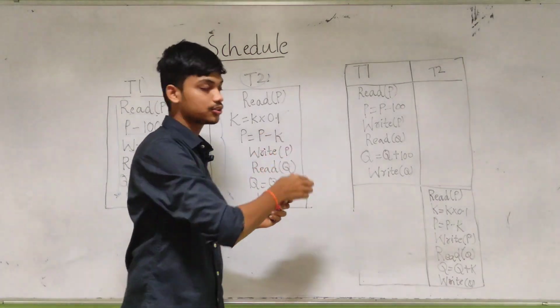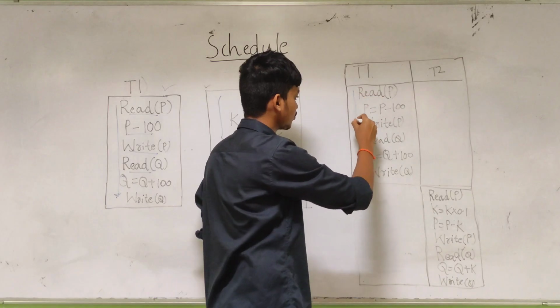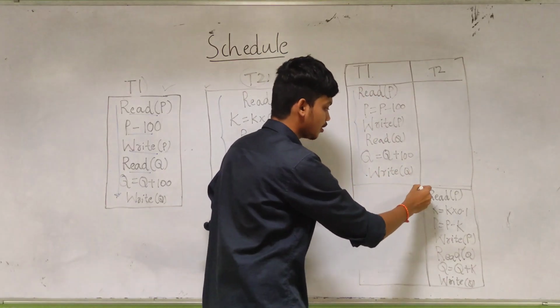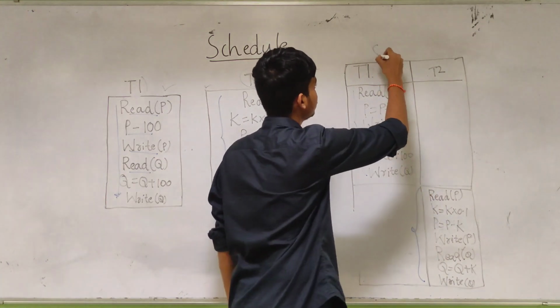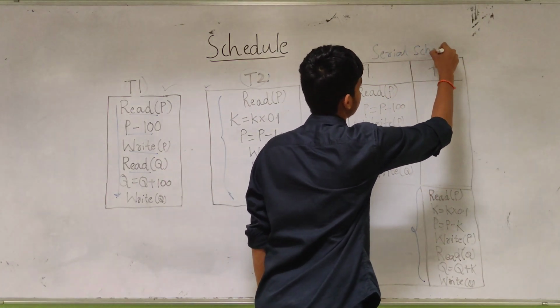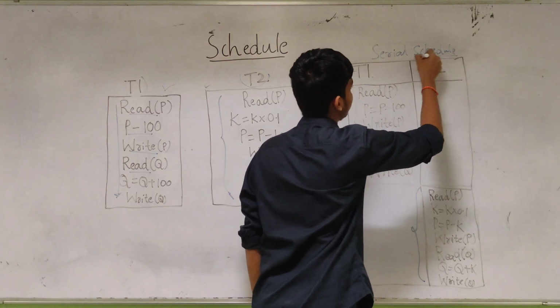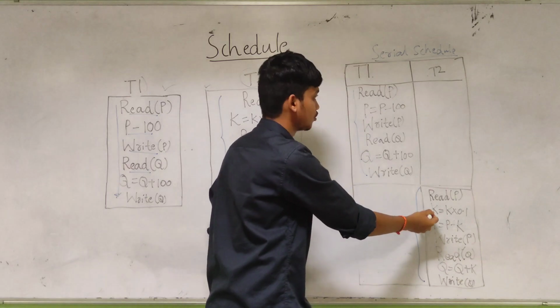You take a look at this one. This is transaction 1, this is transaction 2. Transaction 1 happens here, then after that transaction 2 will happen. So this is a serial schedule. In a serial schedule, transaction 1 happens, then after that transaction 2 will happen.